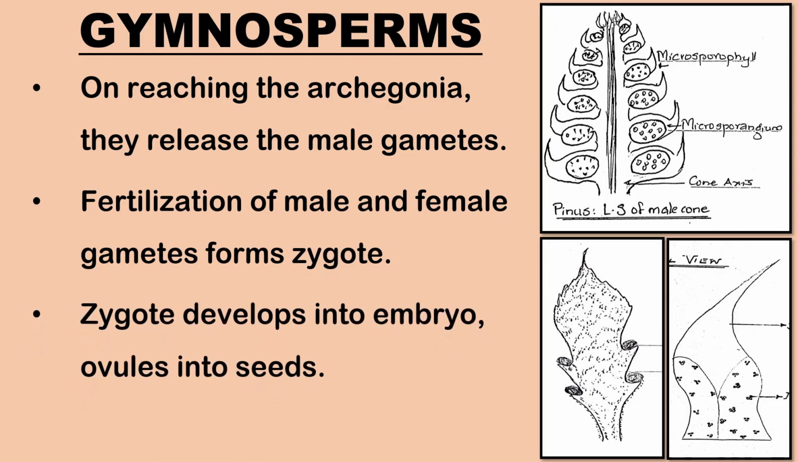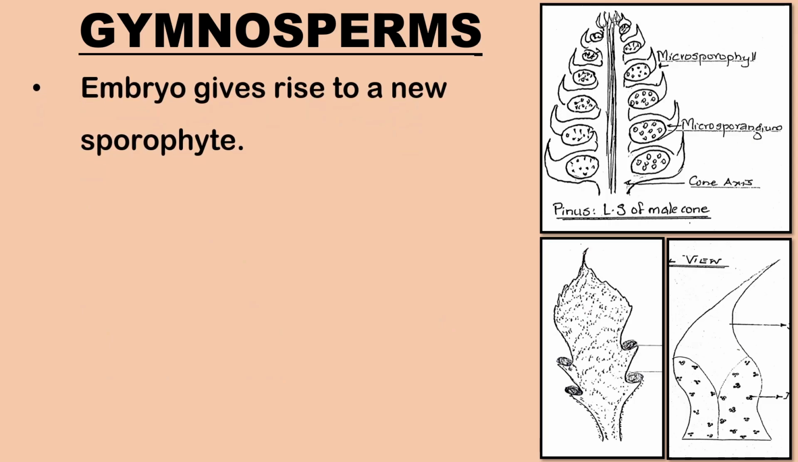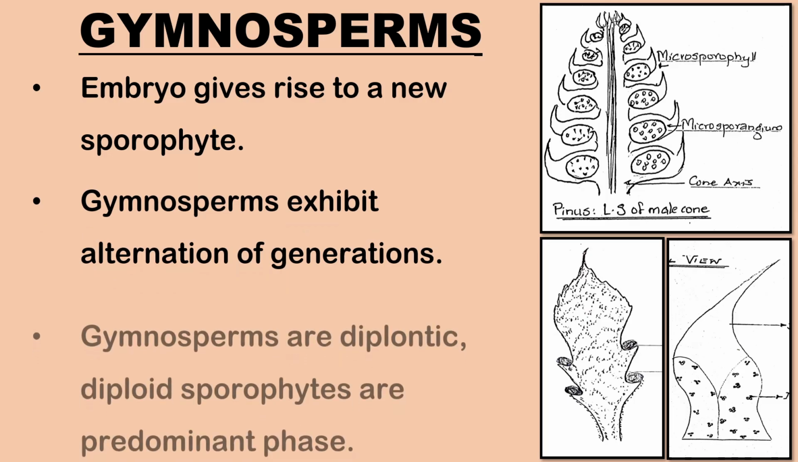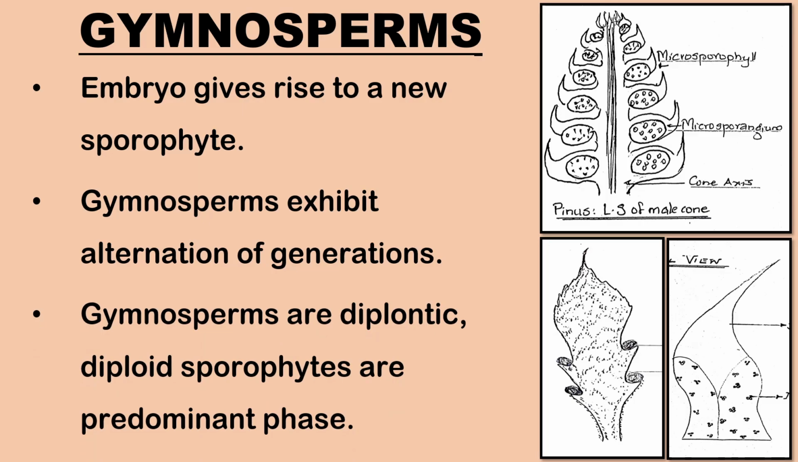The zygote develops into an embryo and the ovules into seeds. The embryo gives rise to a new sporophyte. Gymnosperms exhibit alternation of generations. Gymnosperms are diplontic because the diploid sporophytes are the predominant phase.